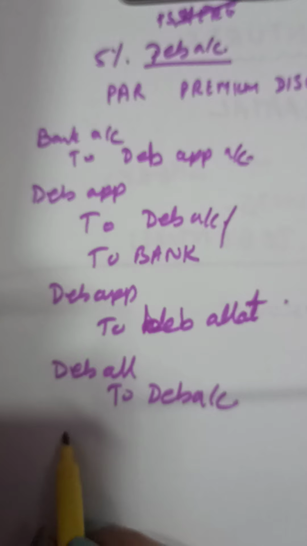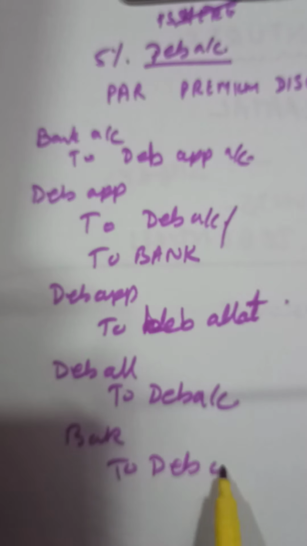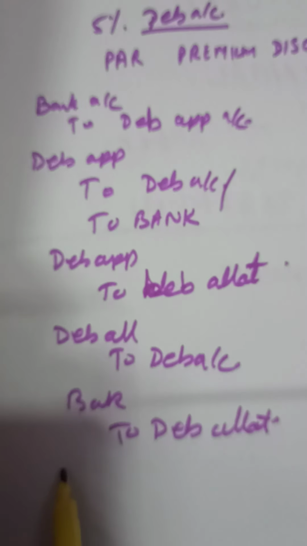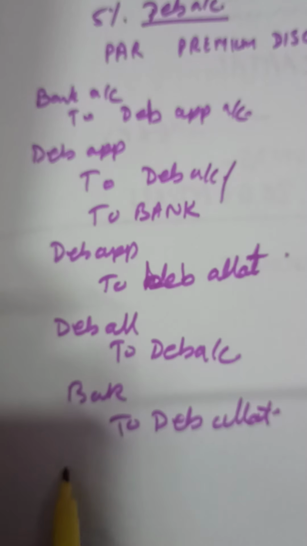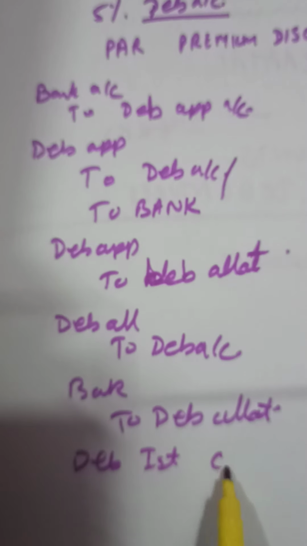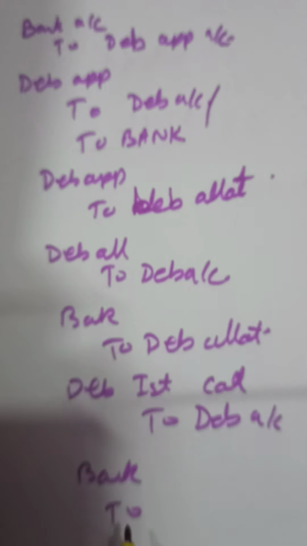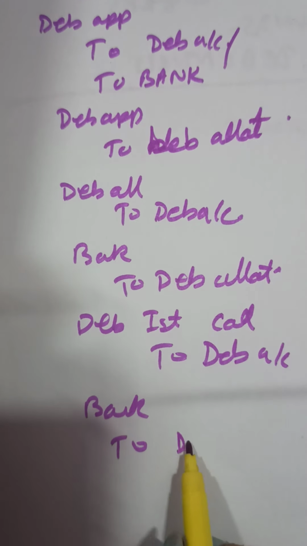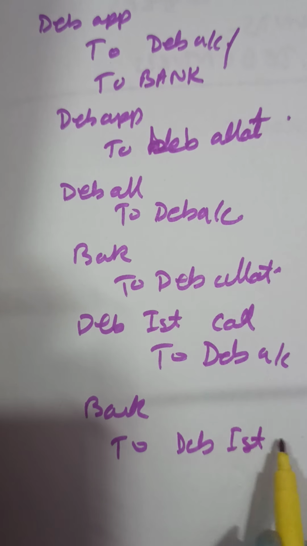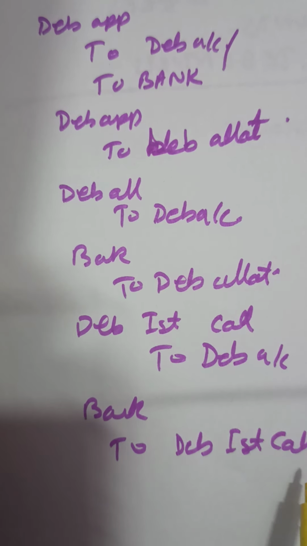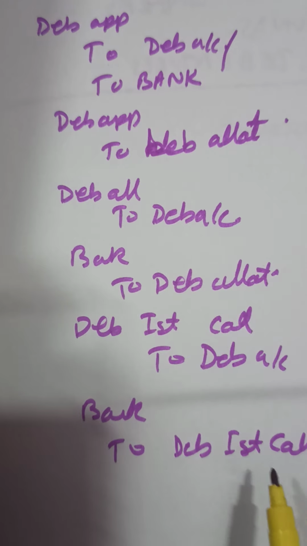Then where you receive the money on debentures, bank to debenture allotment account. Then the first call is made due, debenture first call to debenture. Then the money is received, bank to debenture first call. In case there are more calls, more entries are made.